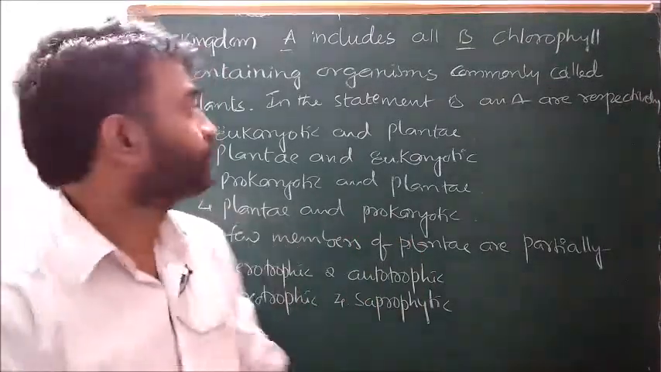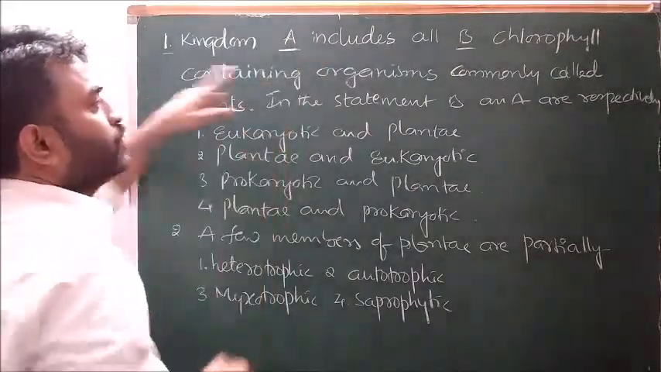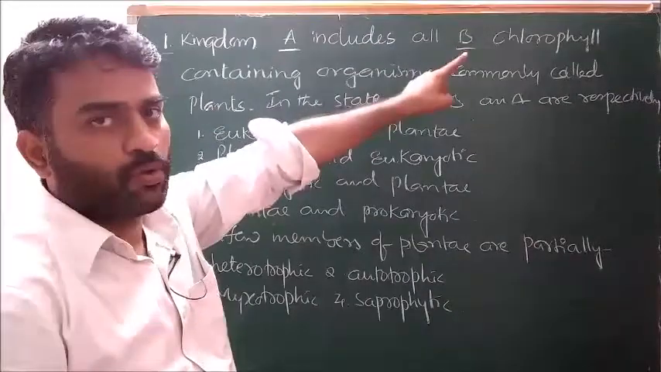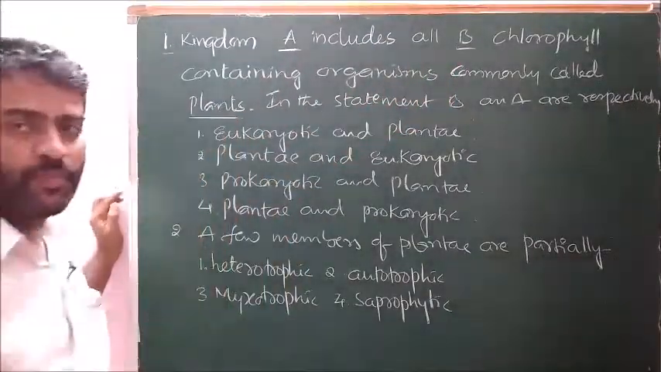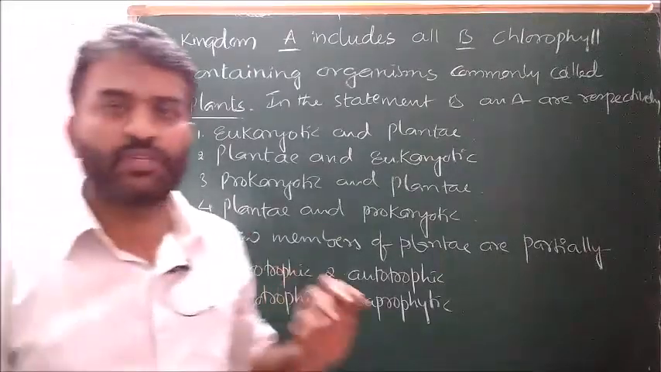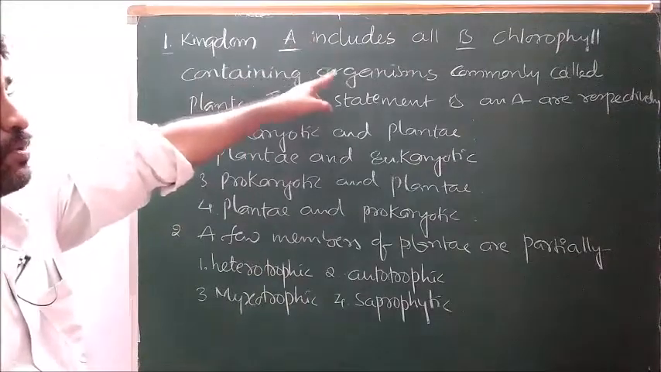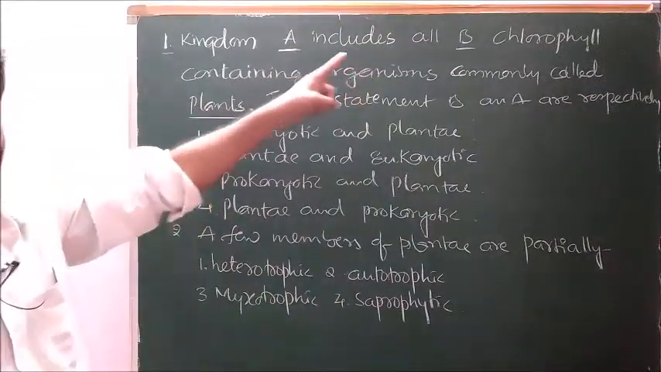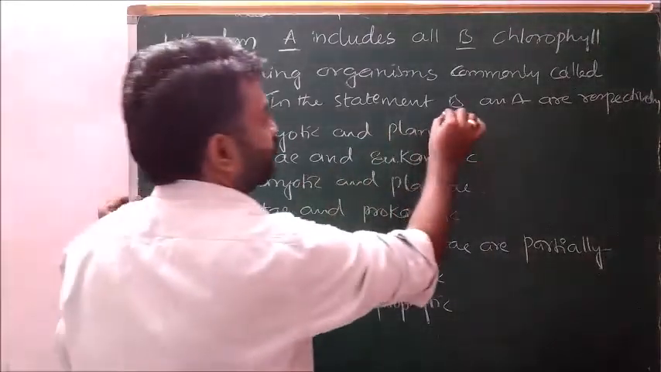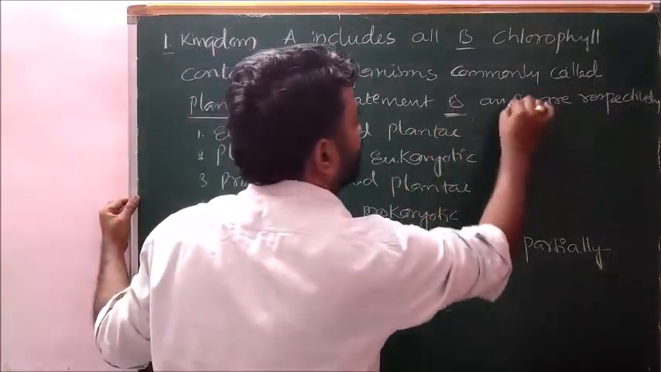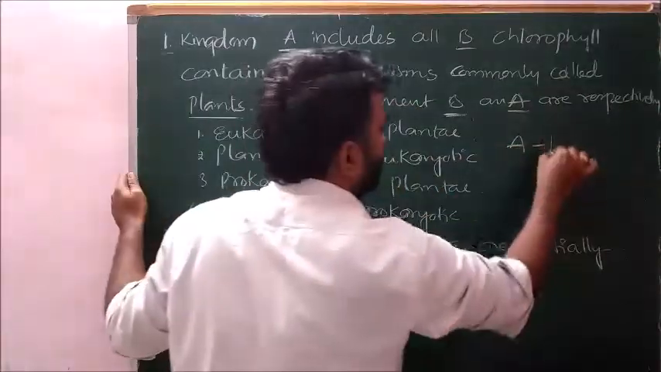Kingdom A includes all B chlorophyll containing organisms commonly called plants. This is the textbook statement as it is. Kingdom A includes all B chlorophyll containing organisms commonly called as plants. In the given statement, B and A respectively. So what is A here? Kingdom, plant, A.